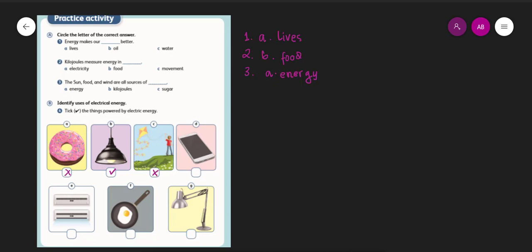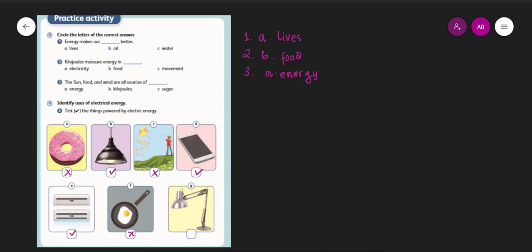You don't use any electricity. And how about the smartphone? Of course, we use electricity to charge the smartphone. How about the air conditioner? Clearly it uses electricity. How about the pan when you want to fry the egg? Of course, we didn't use electricity.